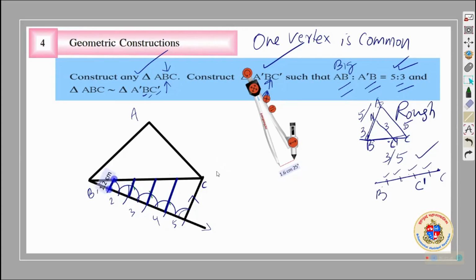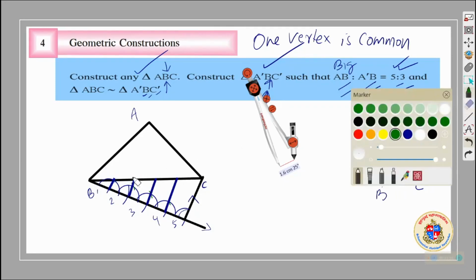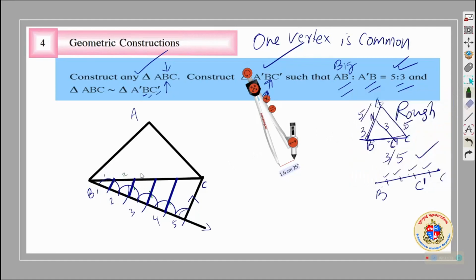So you have divided the side BC now. After doing such a big task, we divided side BC into 1, 2, 3, 4, 5 equal parts.